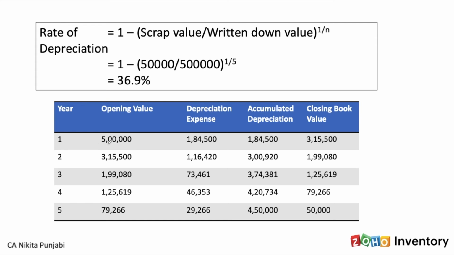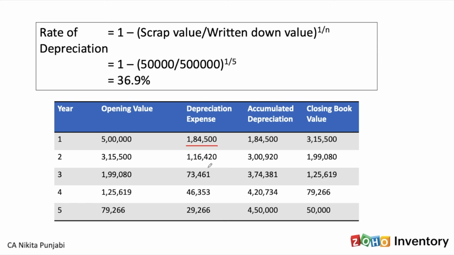Again, the opening value is the cost of the laptops, which is 5 lakh. Now in this case, the depreciation expense, if you notice, is higher. In the first case, straight line method, we had seen that the depreciation expense was 90,000 every year. Whereas in this method, it is higher in the first few years and then it keeps dropping. It keeps reducing. Why?